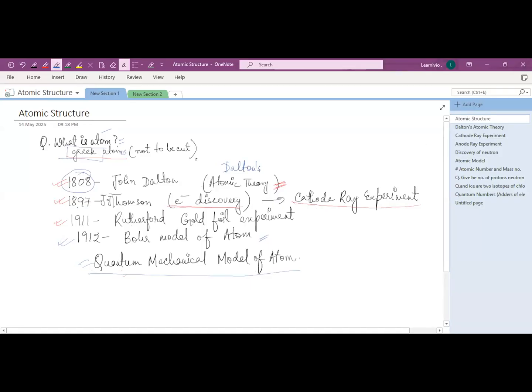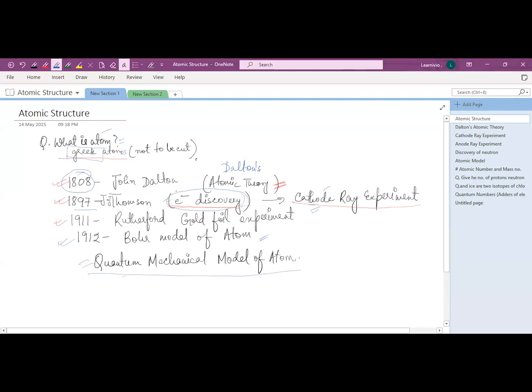After that, in 1897, J.J. Thomson came and performed an experiment known as the cathode ray experiment. By this experiment, he discovered the electron, and he proved Dalton's atomic theory wrong. Because Dalton said that atoms are indivisible, but after the discovery of the electron, his theory proved wrong, because atoms also have a subatomic particle, which is known as the electron.